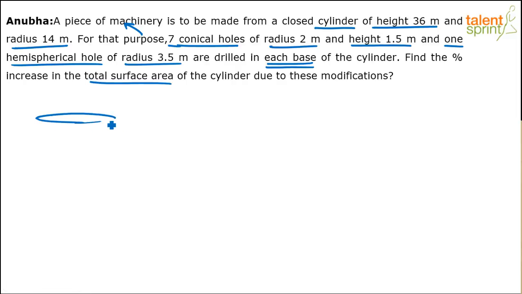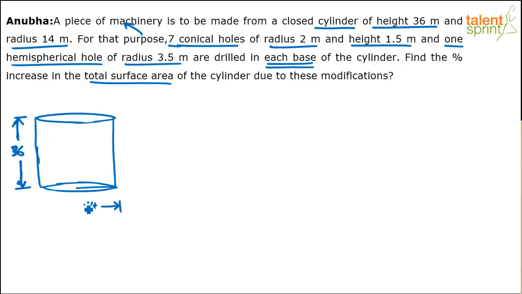We've got a cylinder. This is a cylinder. The height is 36 meters and the radius is 14 meters. So here's the radius, let's say. So we've been given the height and radius of the cylinder.